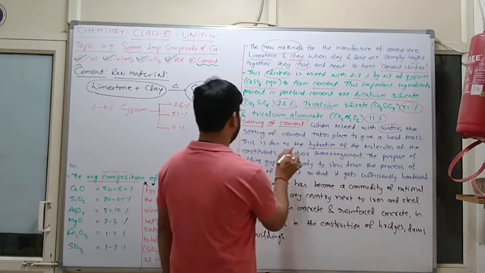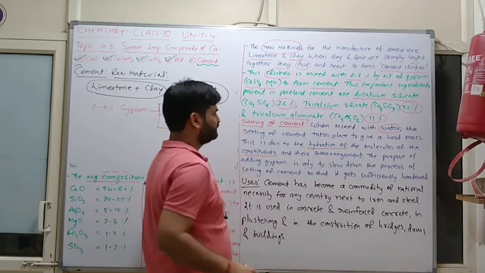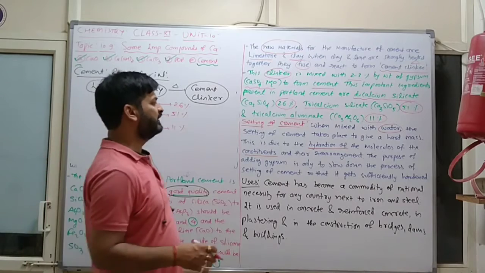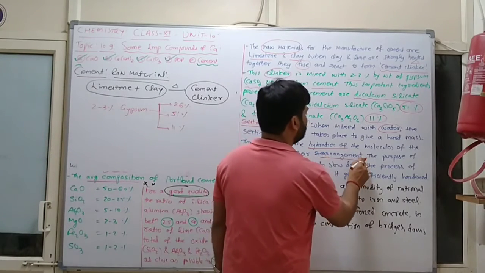This is due to the hydration of the molecules of the constituents and their rearrangement.